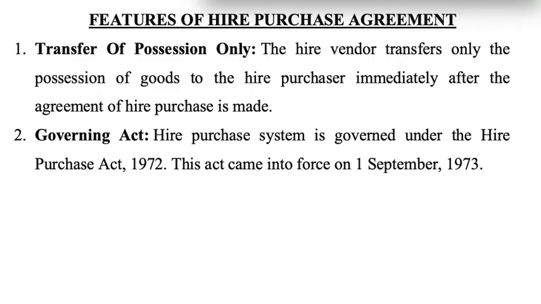Then we have credit purchase. Hire purchase is a system of credit purchase. It implies that the goods are sold for payment that is to be done in a future period of time, because the hirer has to pay the amount in different installments in the future. So we can say this is a type of credit purchase.